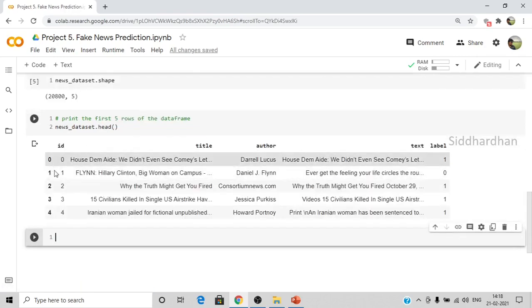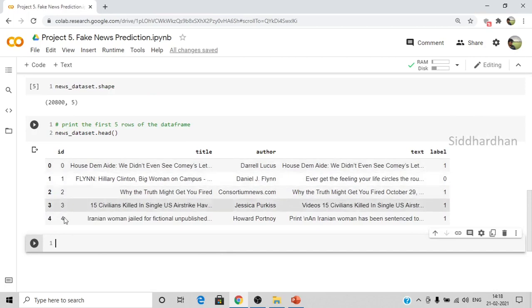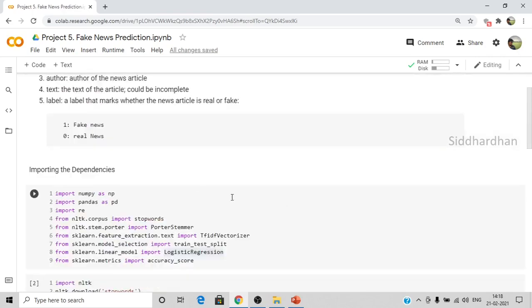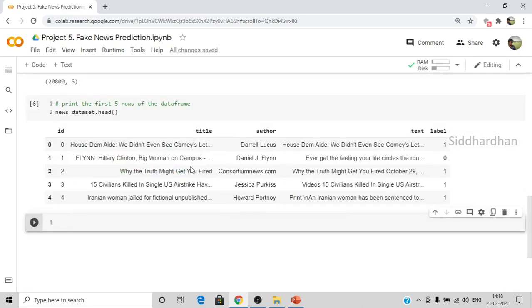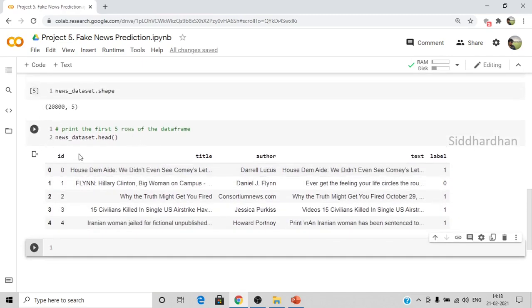As you can see here, this is the ID which we have seen here. These are the features we have. First we have the ID column, which gives the serial number of the news, then we have the title of every news, then the author of that news, and the text in this dataset. This is the detailed explanation of the news, and we have the label. The labels will be either 1 or 0: 1 represents fake news and 0 represents real news. This is a sample of our dataset. Totally we have 20,800 news, of which I have printed the first 5 news in our data frame. These are the 5 columns: ID, title, author, text and label.